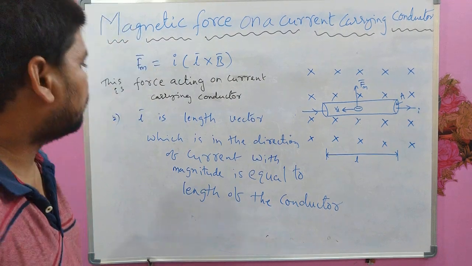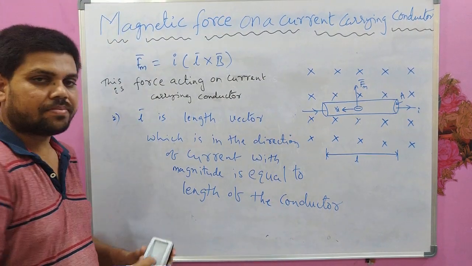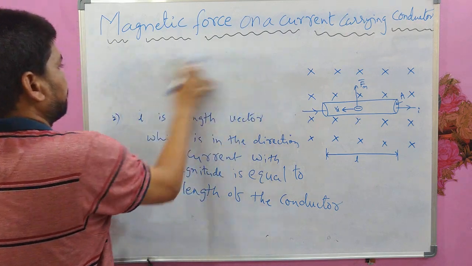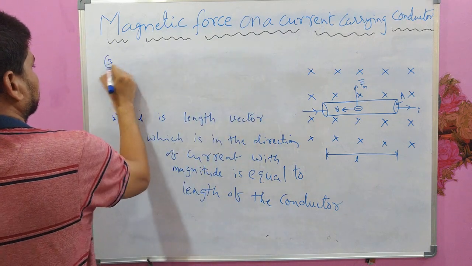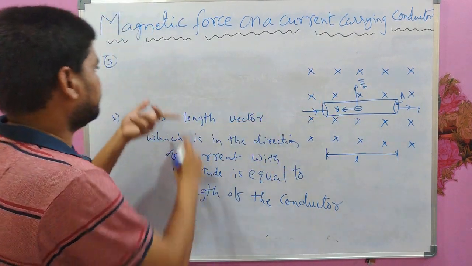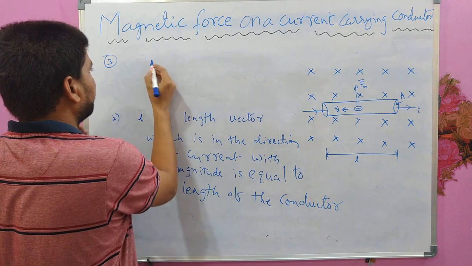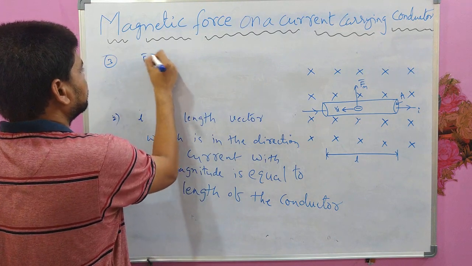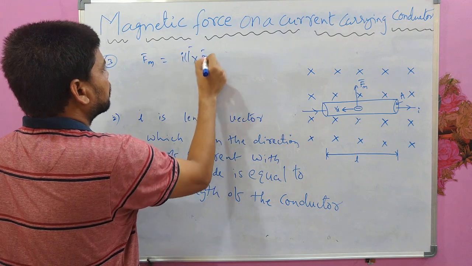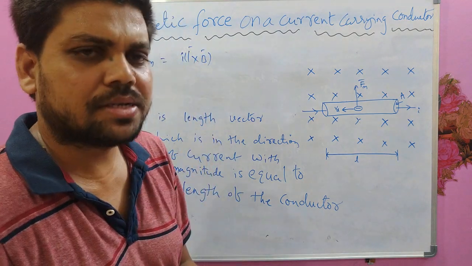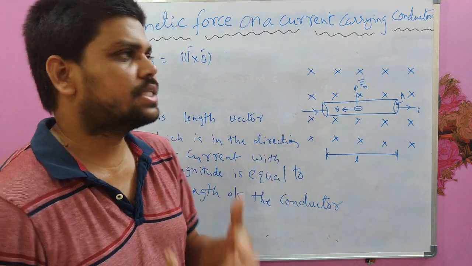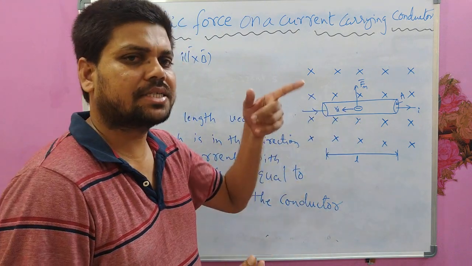So the third worth noting point would be this expression, whatever I have just wiped off, the force equation IL cross B is only applicable to wires having straight segments, like straight wires.